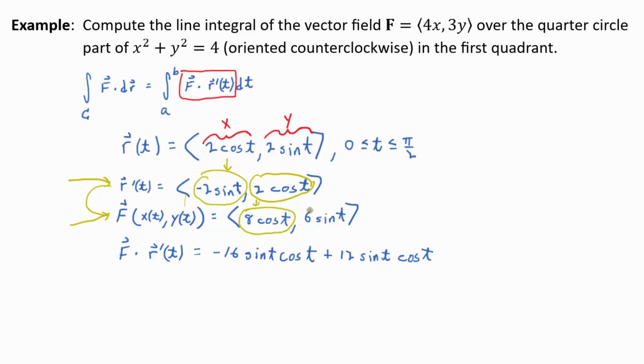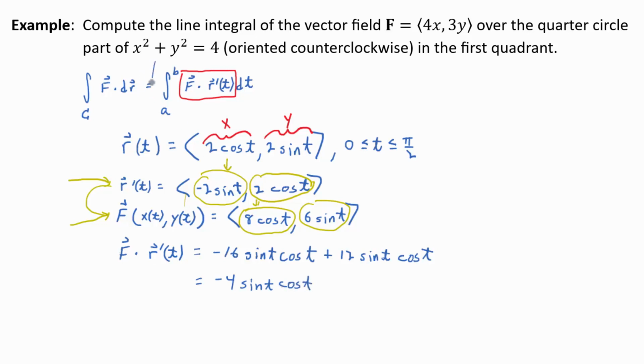Then we take this guy times this guy, and there's your plus, you add it with the dot product, right? Plus 12 sine t cosine t. And then, hey, these guys are like terms, aren't they? So what do we get? Negative 4 sine t cosine t.